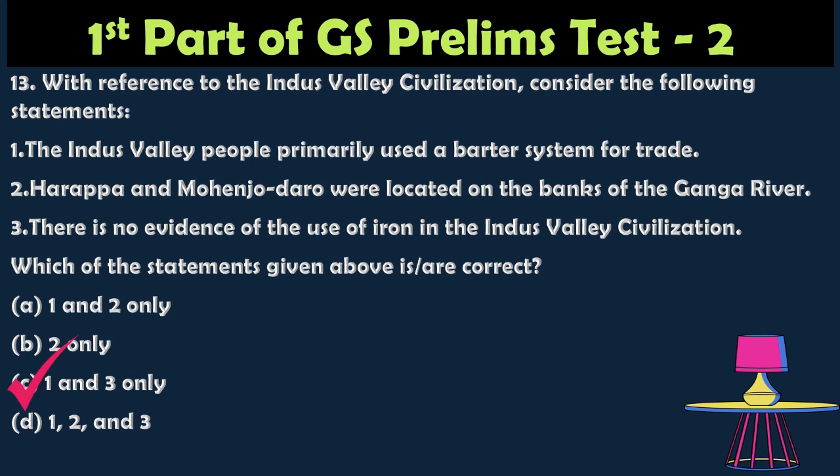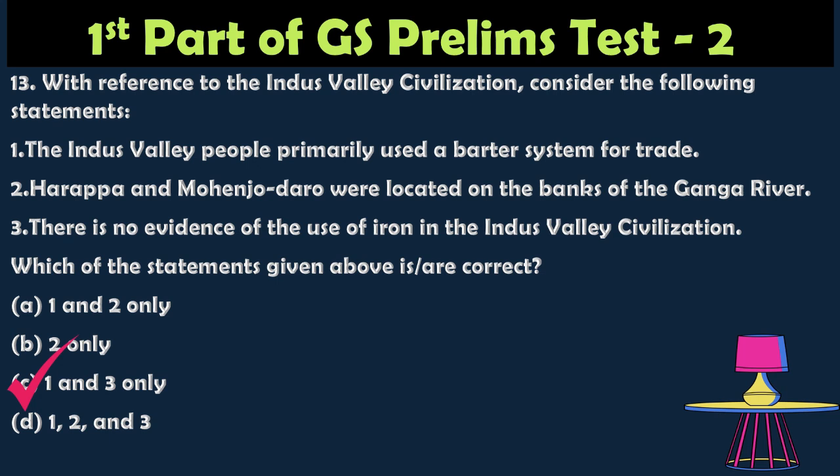Harappa was on the banks of the river Ravi, not on the Ganga. Mohenjo-daro in Pakistan was on the bank of the Indus river, not the Ganga river. Hence statement 2 is wrong. There is no evidence of iron usage found in the Indus Valley civilization; they used mainly copper and bronze.